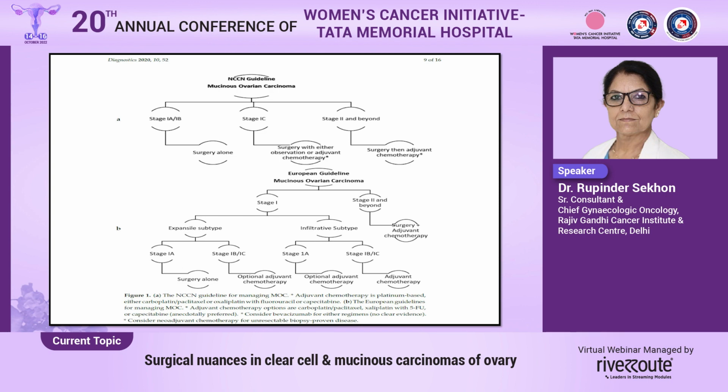Comparing the NCCN guidelines with the European guidelines, the NCCN guidelines have directed what we should do as per the stage of the tumor, whereas the European guidelines have told us how we should do the surgery as per the histological subtype.